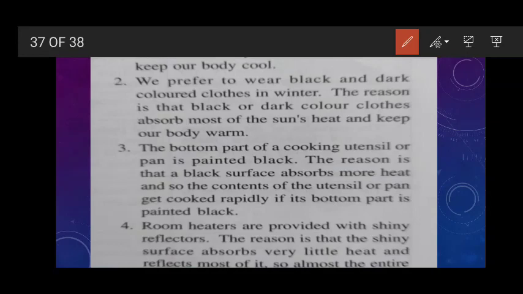Thus they keep our body cool. Second, we prefer to wear black and dark colored clothes in winter. Why? Because black and dark colored clothes absorb most of the sun's heat and keep our body warm.